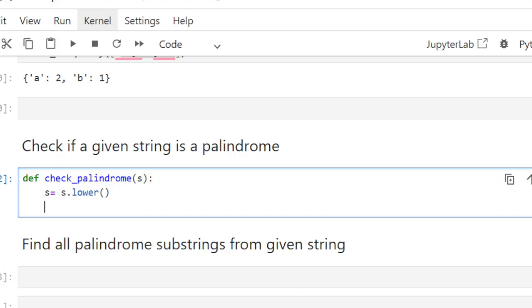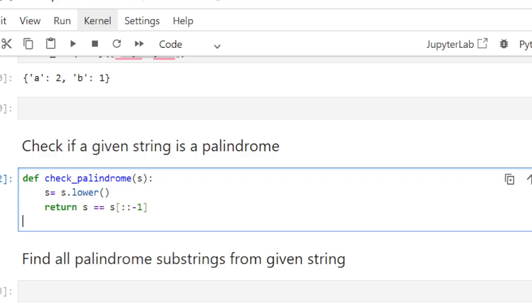Then return s is equal to s. Then we need to reverse this string. So this is the common easy method to reverse the string. We have already discussed in our Python series. You can see that video if you are interested.